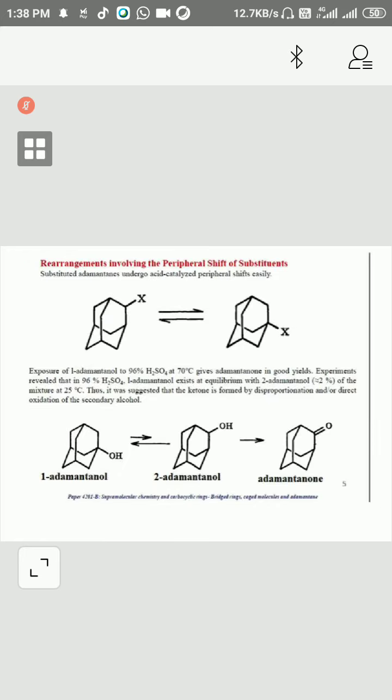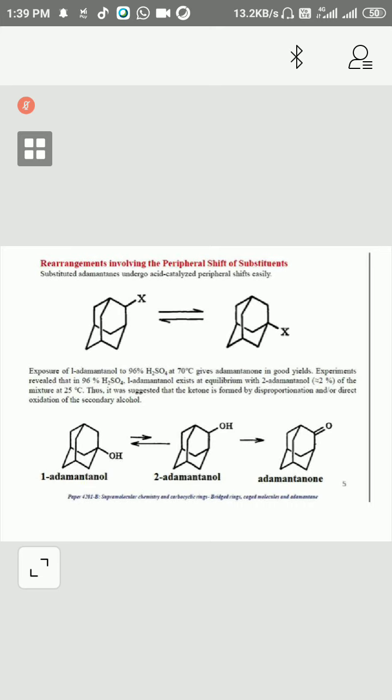Okay. Now rearrangement involving the substituent: these undergo acid-catalyzed shifts easily. How is this possible? This halide can readily undergo a shift to the bridgehead carbon.